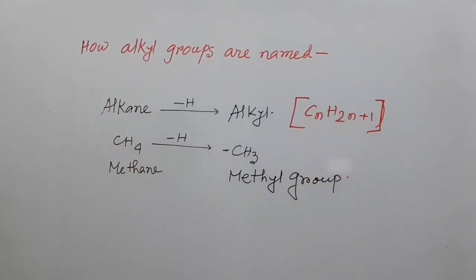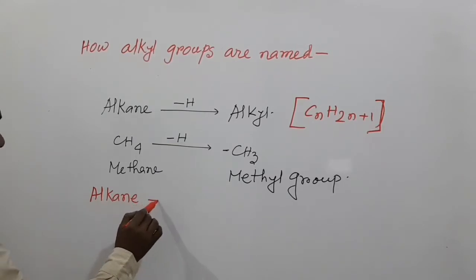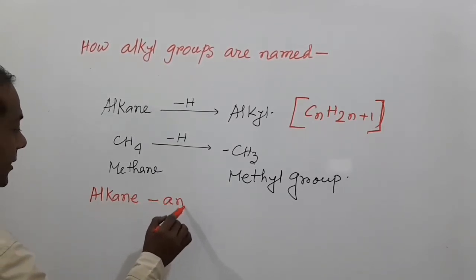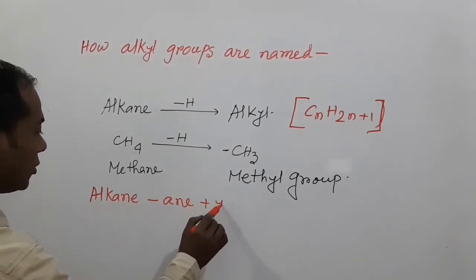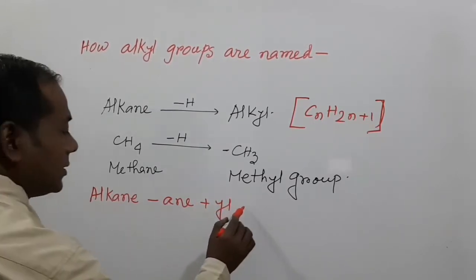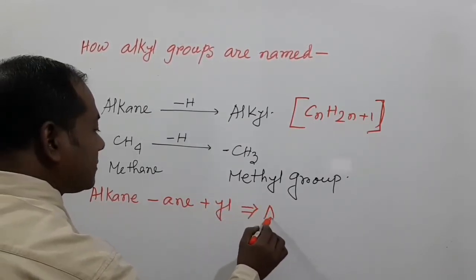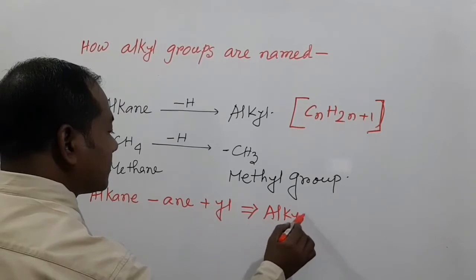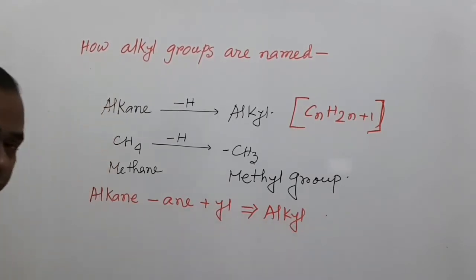My dear students, that means when we take an alkane, minus 'ane' and plus 'yl', then we get an alkyl group.